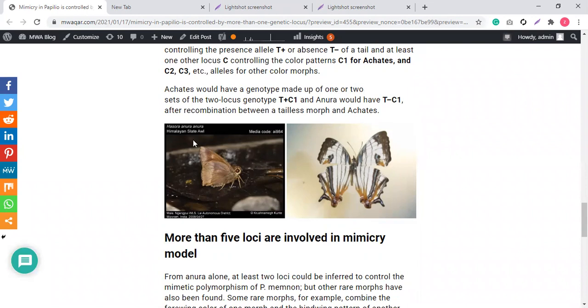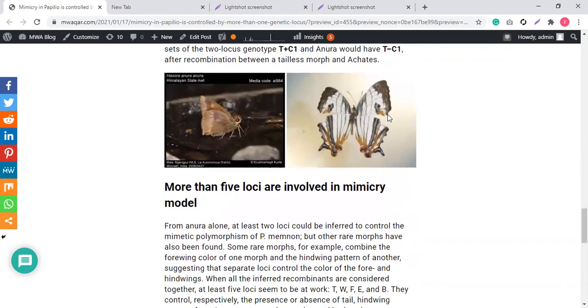Yes, easy now. After a combination between a tailless morph, morph means butterfly, and Achates. I hope everything is clear to you now. See, this is A. neura, this is Achates. See, this has a tail in it.